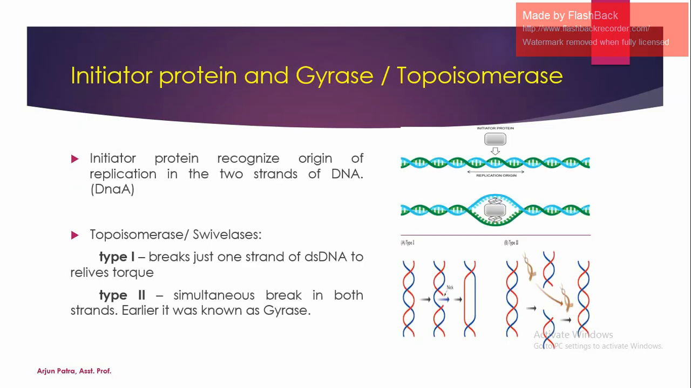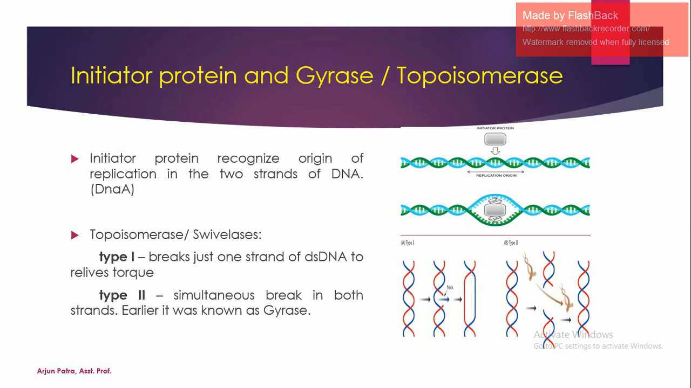Let's come to the function of the different proteins and enzymes which are involved in DNA replication. The first one is the initiator protein and topoisomerase. If we look at the term initiator protein, this protein is responsible for the initiation. This protein recognizes the origin of replication, that is the region from which DNA replication is started.